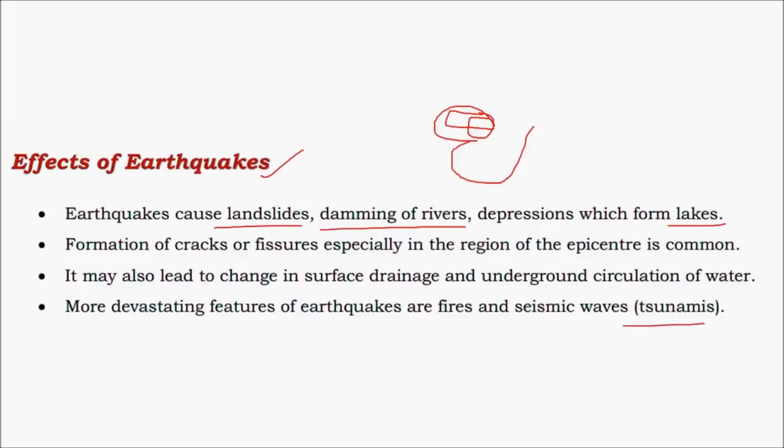And tsunamis are the most adverse effects of earthquakes. They can cause huge havoc on the coastline, and earthquakes can significantly change the surface drainage, where rivers can shift their courses considerably over a period of time. And along the fissures and cracks at the epicenter of the earthquake, we can see that there can be some form of volcanic activity as well as gases and various other substances flowing from the earth's crust.